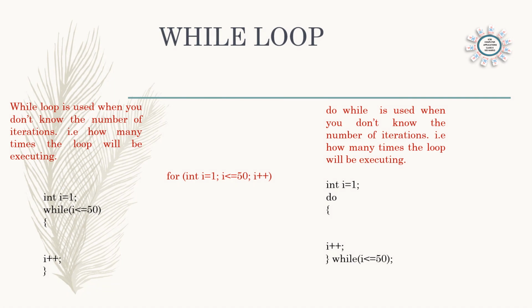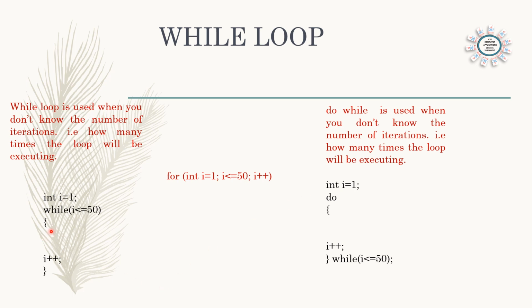Now before going to for loop programs, we can understand what a while loop is. For loop is used when you know the number of iterations, that means how many times the loop will be working. And while loop is used when you don't know how many times the loop will be working. And do while loop is also used when you don't know how many times the loop will be working. And what are the differences? While loop is entry control and do while is exit control.